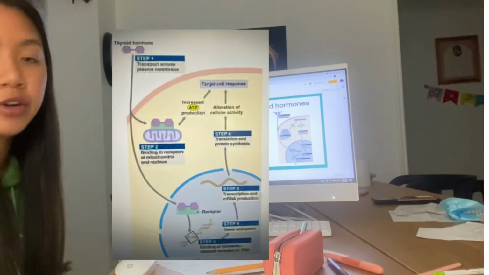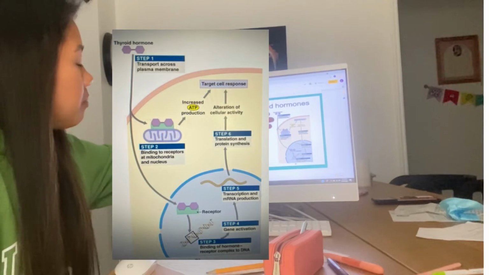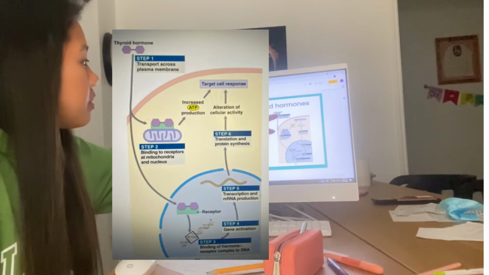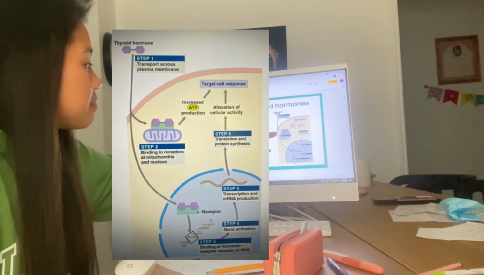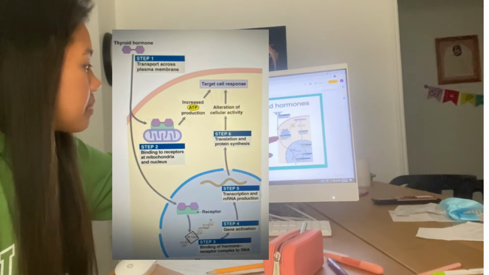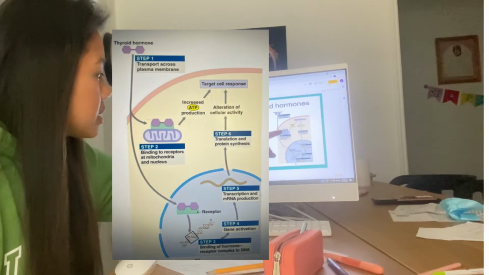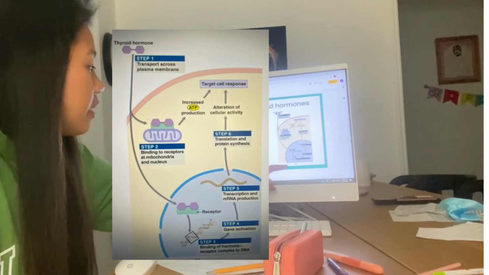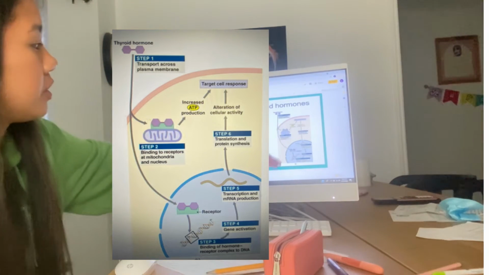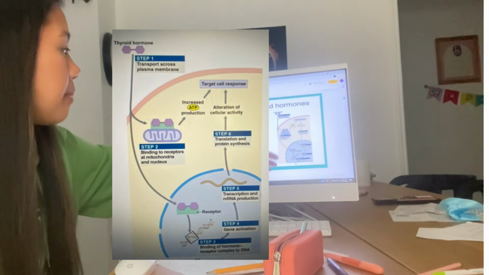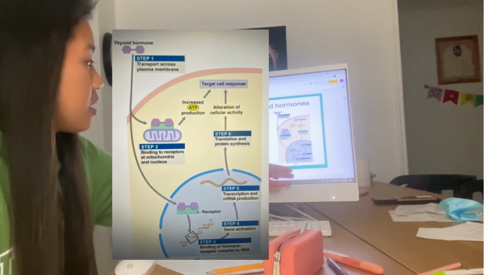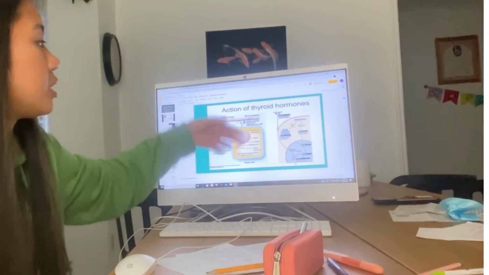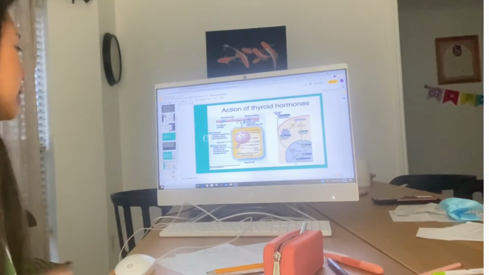So here's a diagram of the process of signaling. Here is the thyroid hormone. It's transported across the plasma membrane where it binds to receptors at the mitochondria and the nucleus. And then it binds to a hormone receptor complex on DNA where the gene is activated, transcription, the copy of DNA and mRNA, is produced, and then translation and protein synthesis happen, changing the cellular activity and targeting the cell response.